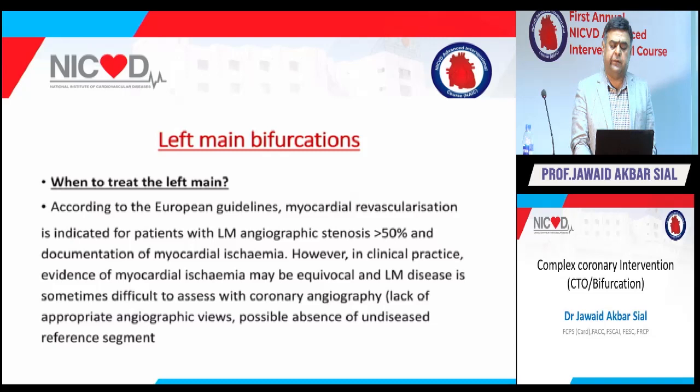When to treat left main? According to European guidelines, myocardial revascularization is indicated for patients with left main angiographic stenosis more than 50% and documentation of myocardial ischemia. However, in clinical practice, evidence of myocardial ischemia may be equivocal, and left main disease is sometimes difficult to assess with coronary angiography.